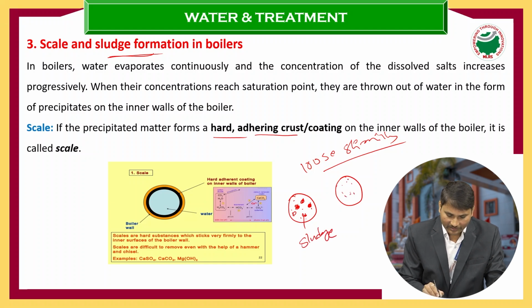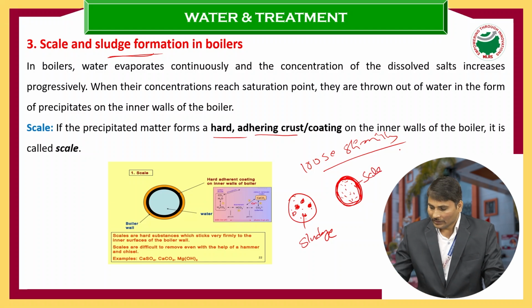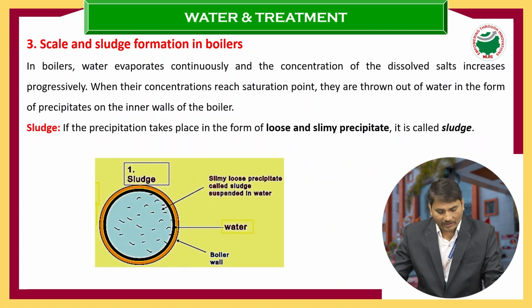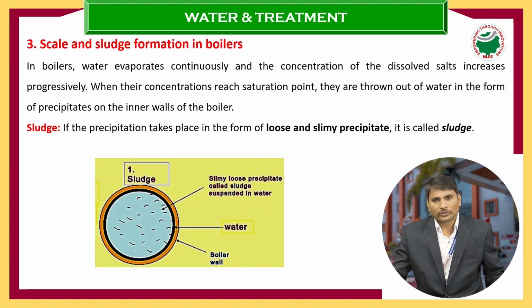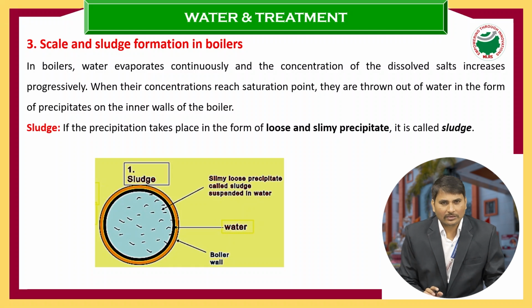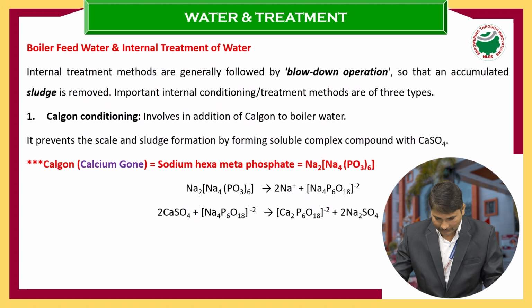If this precipitate continues to be heated, it will stick to the inner walls of the boiler like this. It will form a layer inside the boiler, which we call scale. This scale we cannot easily remove. How do we remove sludge? Simply by the blow down operation. But it is not possible to remove the scale that way. By using suitable chemicals, we remove that scale. This is about the scale and sludge.